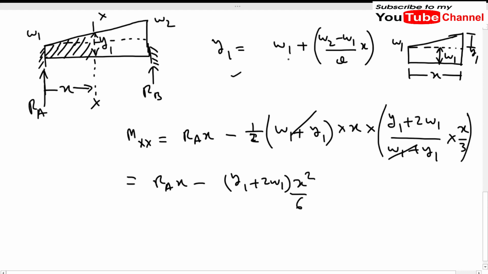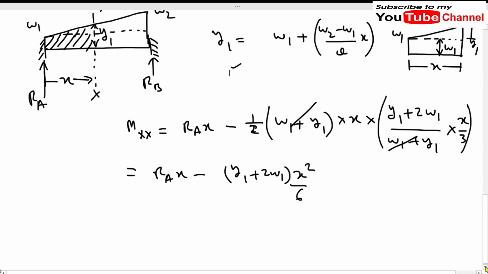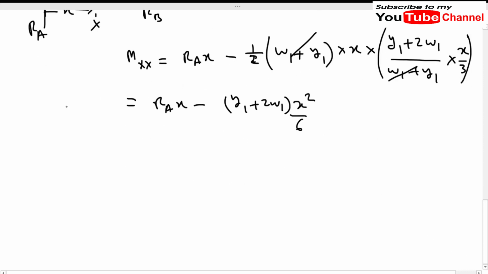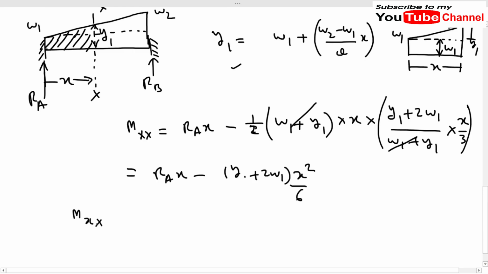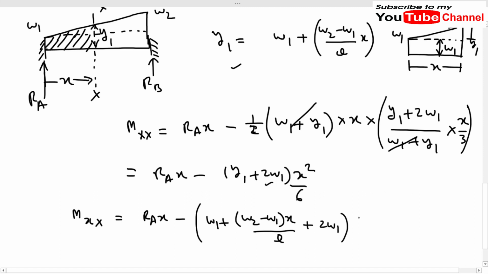Now we will put this value of Y1, and we will get our bending moment equation. So M_XX is equal to RA x minus, putting the value of Y1, where Y1 is equal to W1 + (W2 - W1) times x divided by L. So this is the value of Y1, and we also have this 2W1 here. So it will be 2W1, bracket close, x squared by 6.